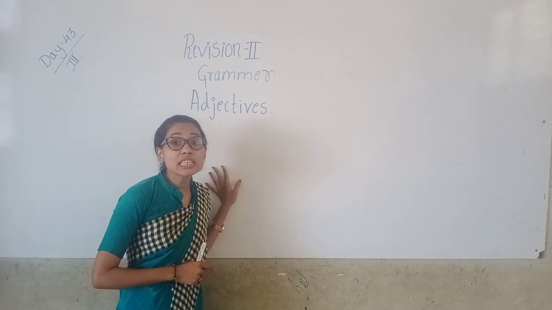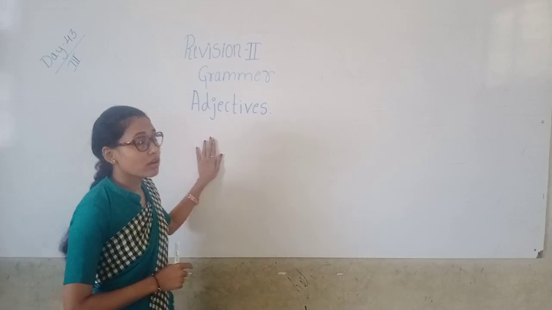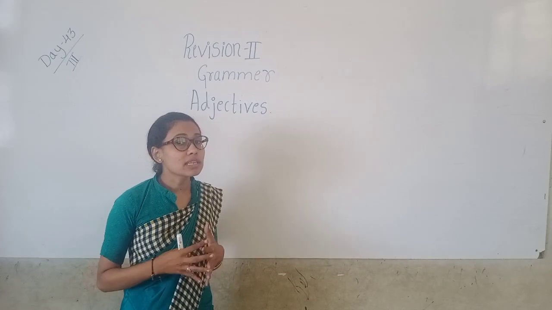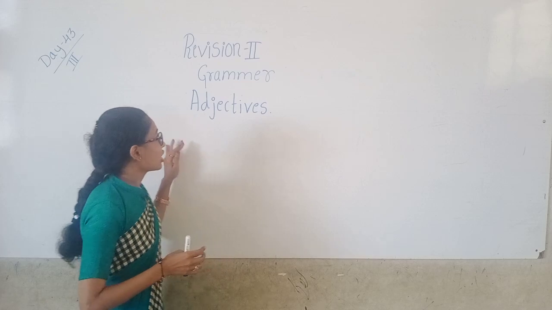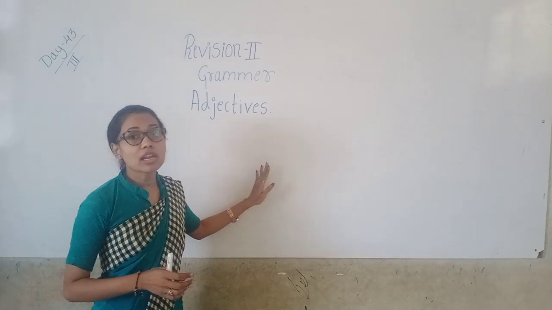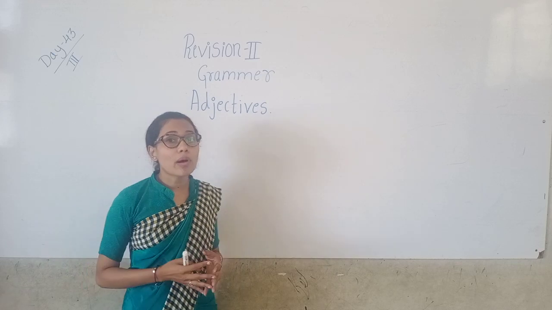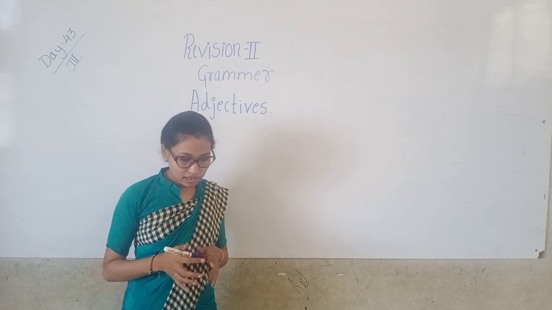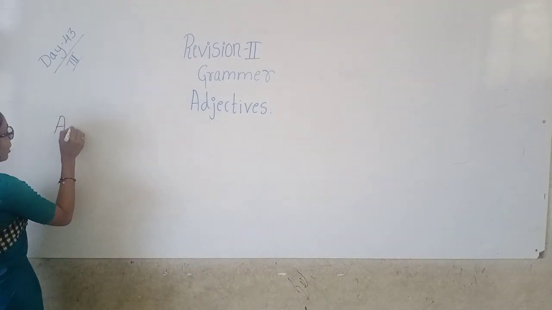Adjectives are the describing words which describe nouns. Noun means naming word, name of the person, places, things. So adjectives describe the nouns. These words tell us more about a person, places, animals or things. So let us write a definition of it.